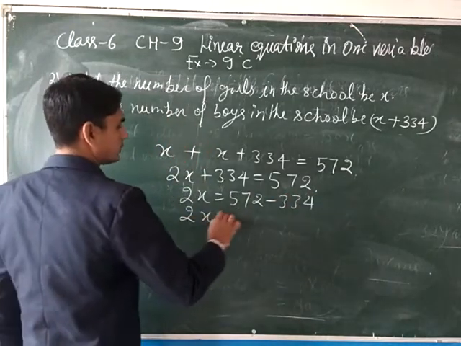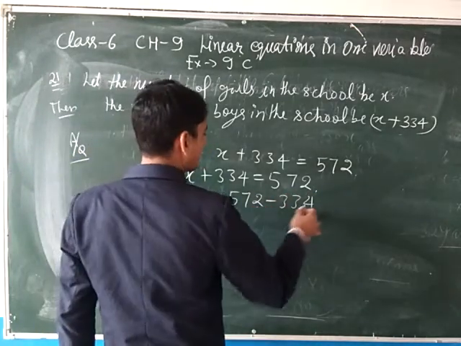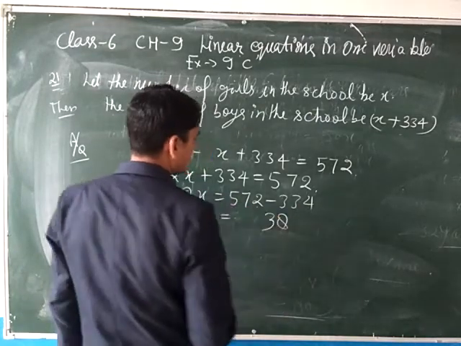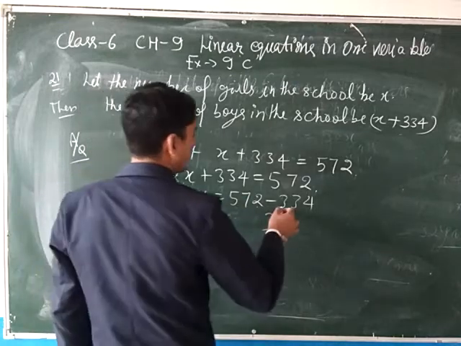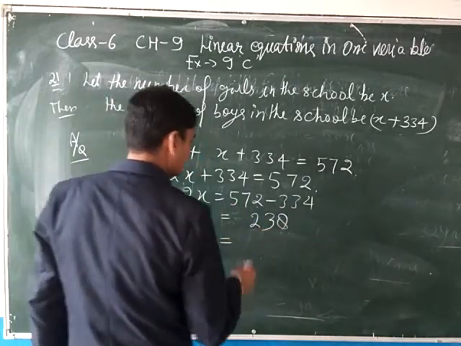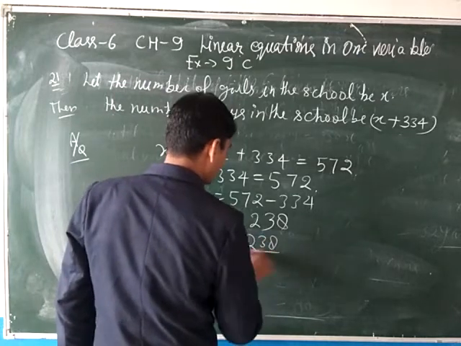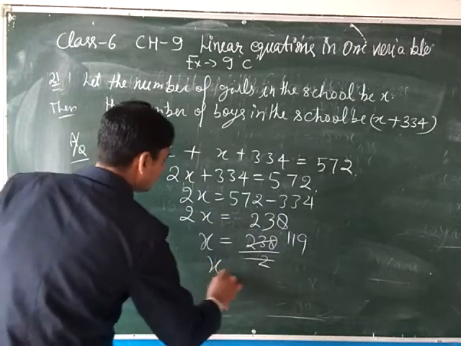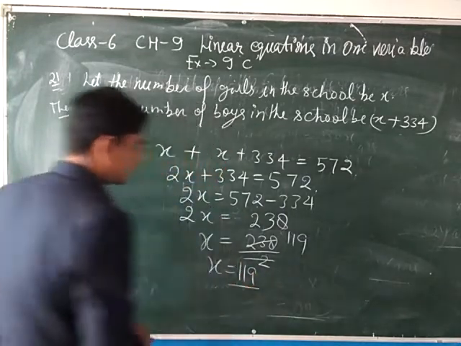So 2x equals 238. 12 minus 4 is 8, 6 minus 3 is 3, and 5 minus 3 is 2. So the value of x equals 238 upon 2, which is 119.